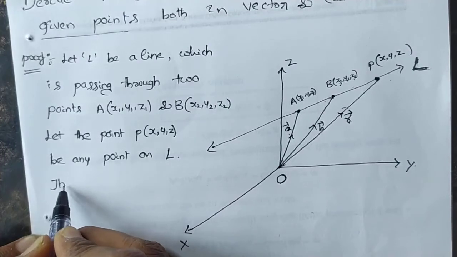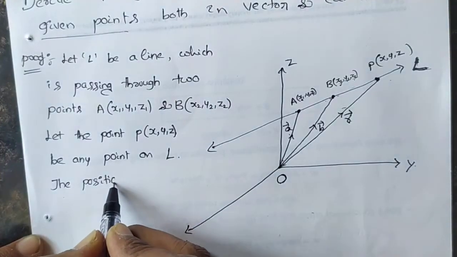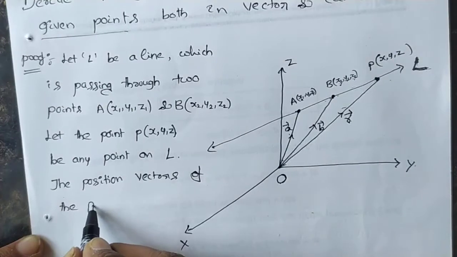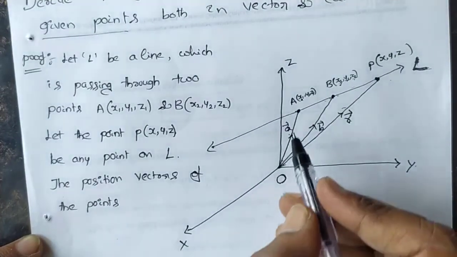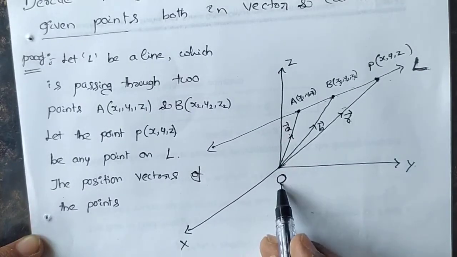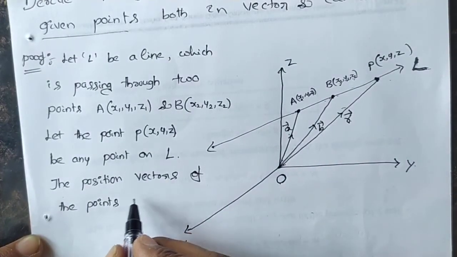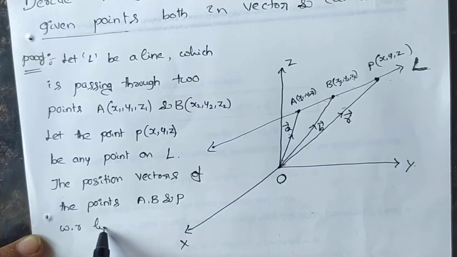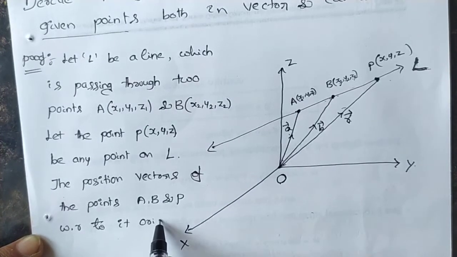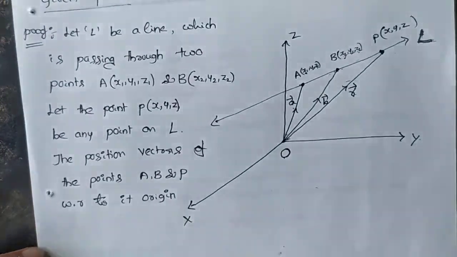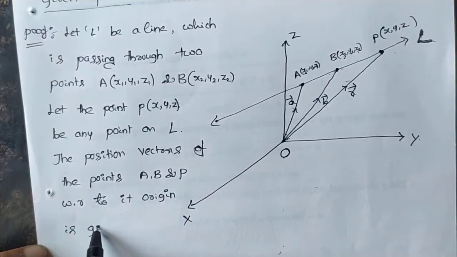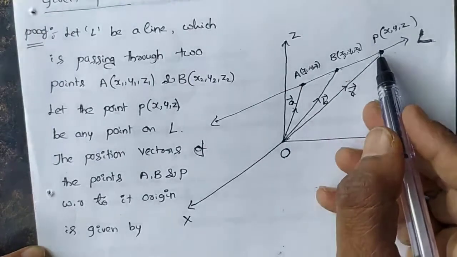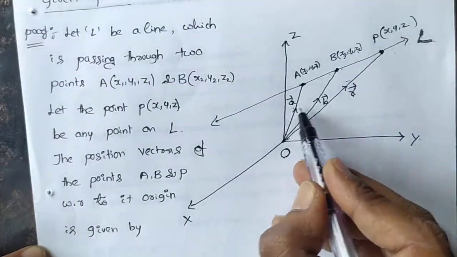The position vectors of the points A, B, and P are given by A vector, B vector, R vector.